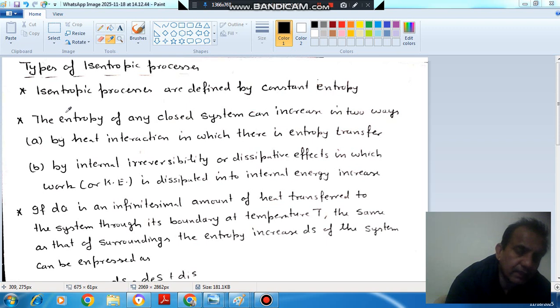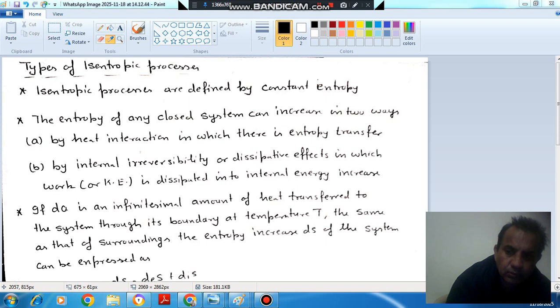If we analyze any closed system, the reason for increase in entropy is, first, heat interaction or heat input to the system, and second, friction or internal irreversibility, or we can say dissipative effect, where work is dissipated into internal energy. So the first reason is heat transfer to the system, the second is internal irreversibility.